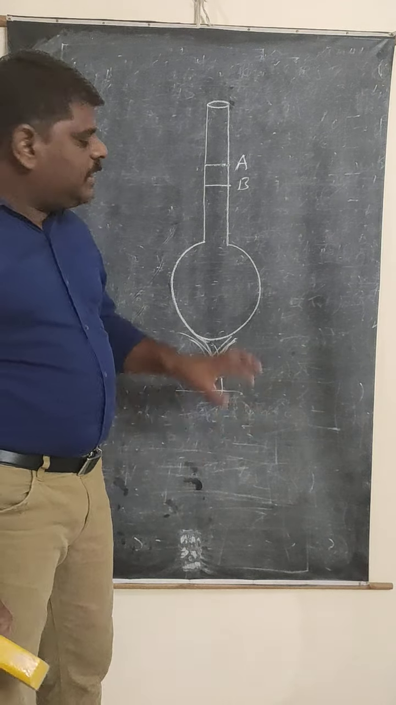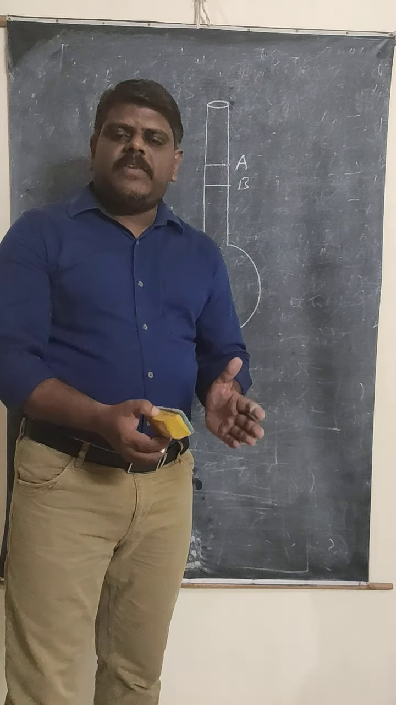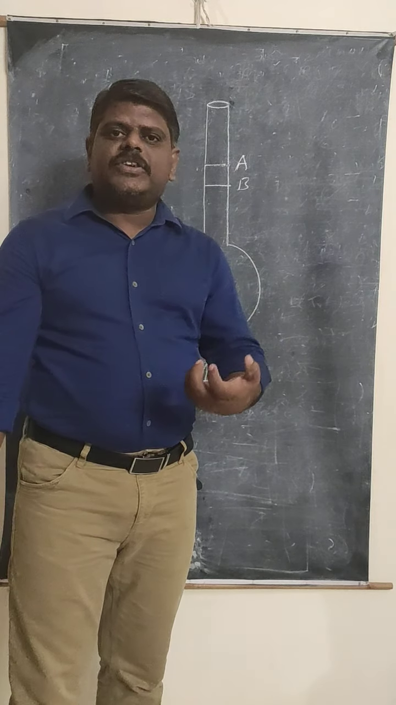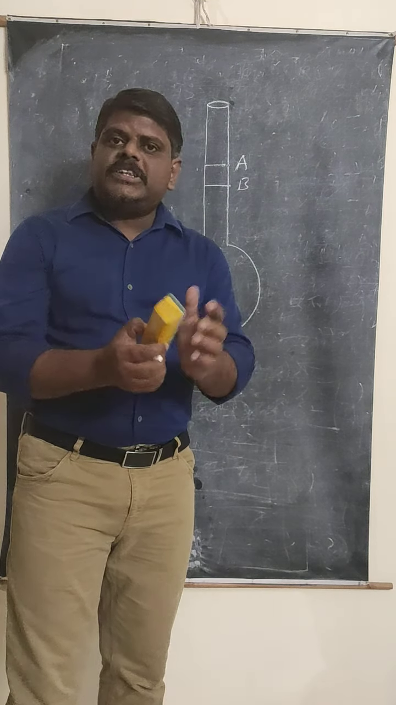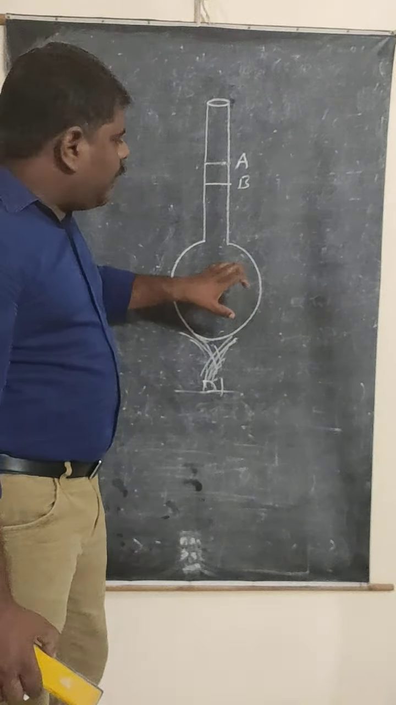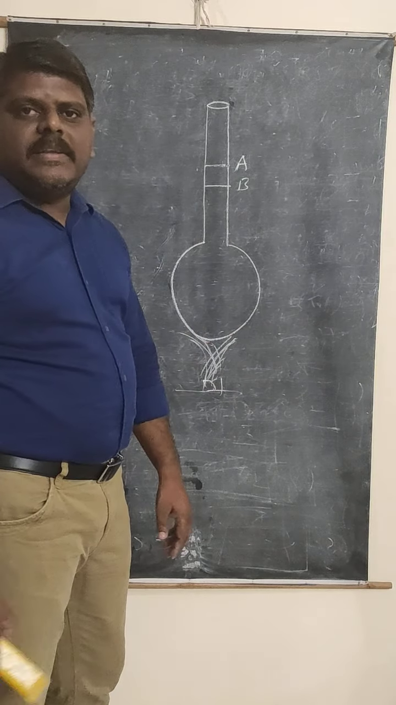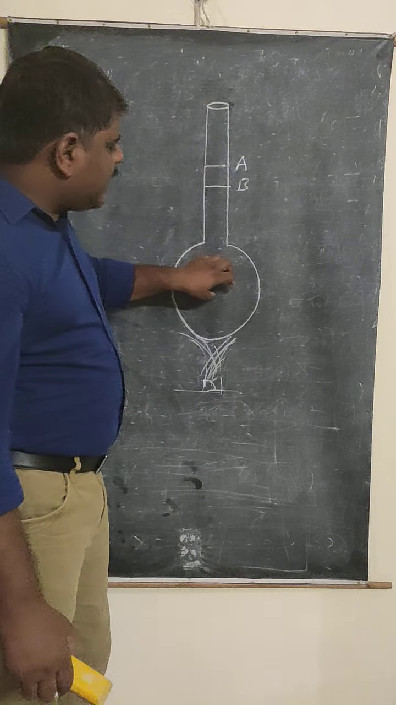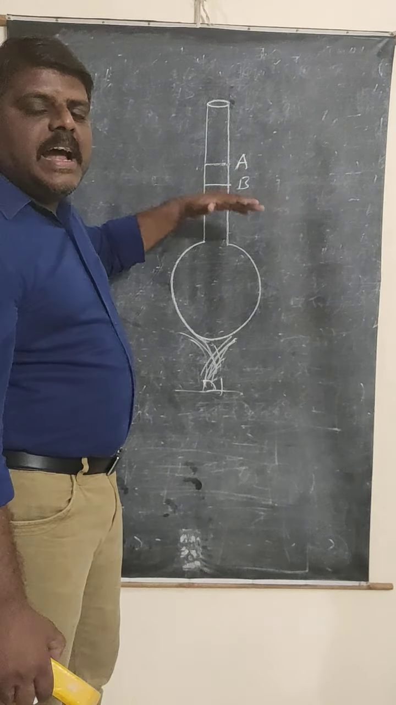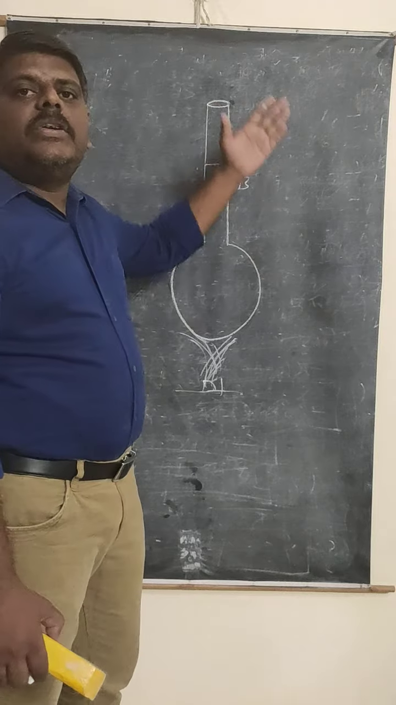After that, let us say the liquid also starts expanding. First, the flask takes the heat energy, that's why it expands. After some time, the liquid also takes the heat energy and starts expanding. The expansion of the liquid is greater than that of solids. So slowly the liquid level increases, coming up to A or more than A. Definitely it is more than A.